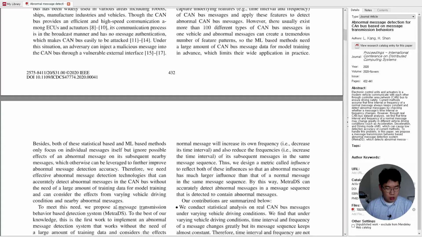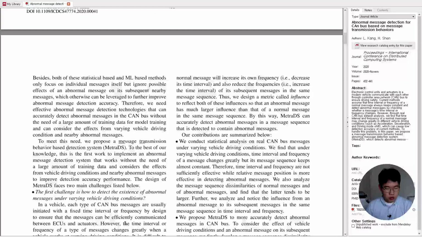To meet this need, we propose a message transmission behavior-based detection system, MetraDS. To the best of our knowledge, this is the first work to implement an abnormal message detection system that works without the need for a large amount of training data and considers the effects of vehicle driving conditions and driving abnormal messages to improve detection accuracy performance. The design of MetraDS faces two main challenges listed below.